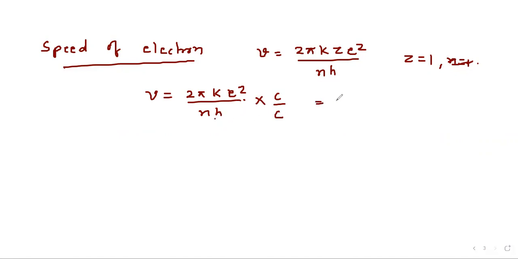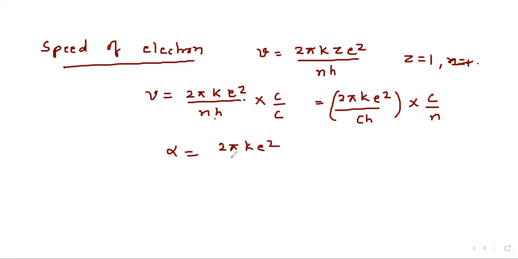So we will get 2 pi k e square divided by ch times c upon n. And let's assume this bracketed term as alpha. Alpha equal to 2 pi k e square divided by ch. Here, these all are constants, and we can evaluate, so that will come out to be 1 upon 137. This is called fine structure constant.